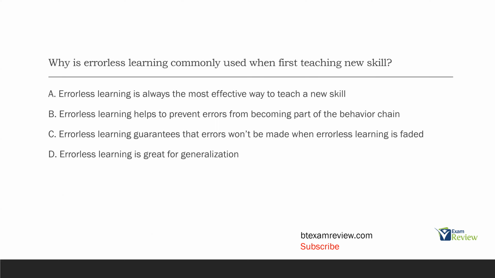C, errorless learning guarantees that errors won't be made when errorless learning is faded. Again, can we guarantee that errors won't be made once we stop using errorless learning? No, we can't guarantee that by any means, right? We can hope, and we can try to plan for that, but there's no guarantee errors won't be made. And then D, errorless learning is great for generalization. It is not, right? Because you're not preventing them from naturally doing the skill. The whole reason we do errorless learning is to teach a skill. So why is errorless learning commonly used when first teaching new skills? B, errorless learning helps to prevent errors from becoming part of the behavior chain.